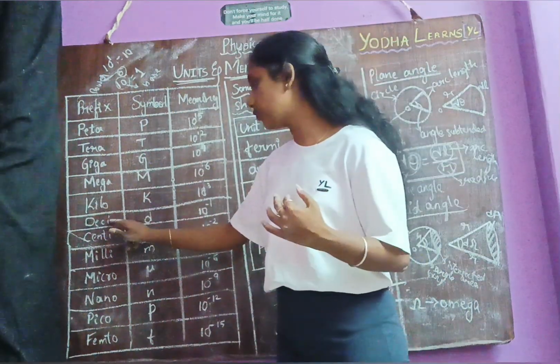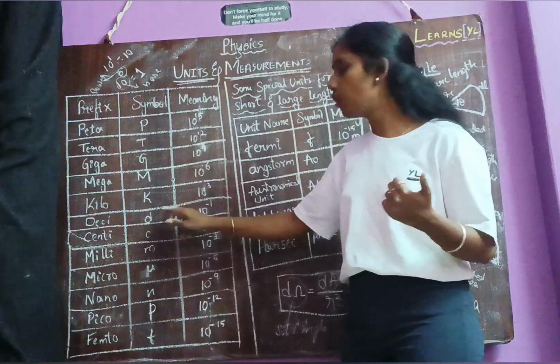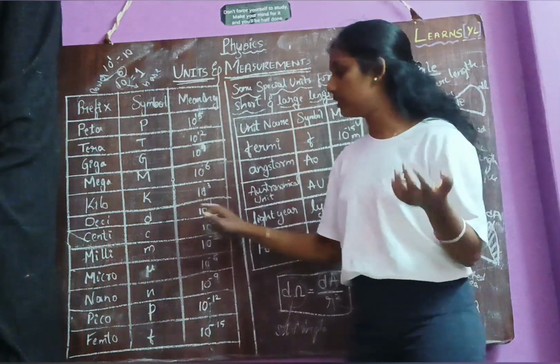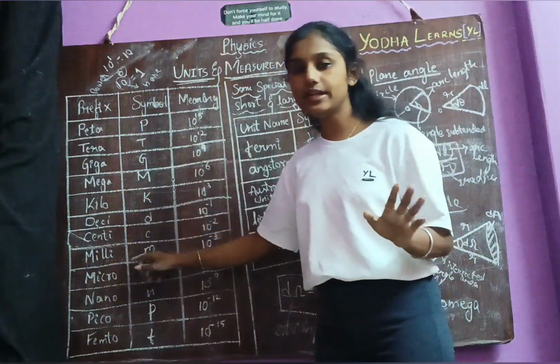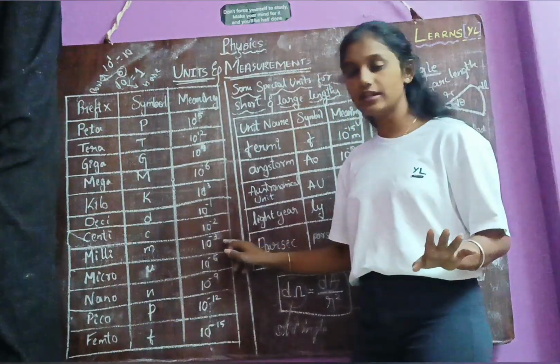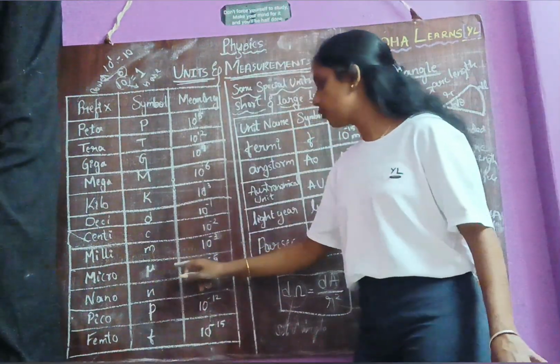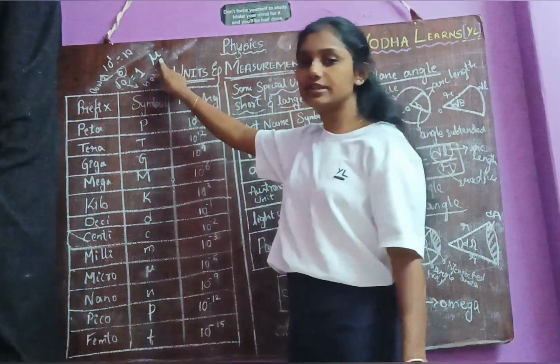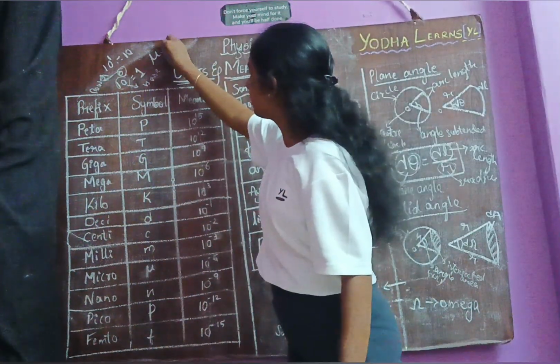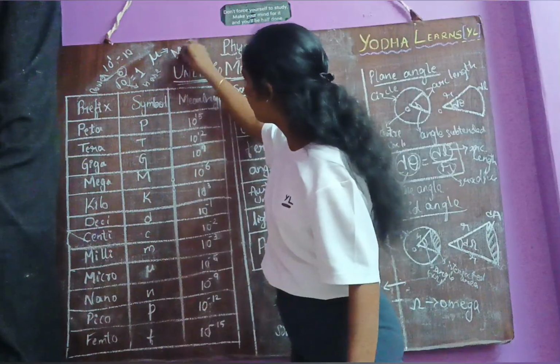That starts with deci, small d, 10 power minus 1. Then centi, small c, 10 power minus 2. Milli, small m, 10 power minus 3. Micro is represented by this symbol, which is called mu.